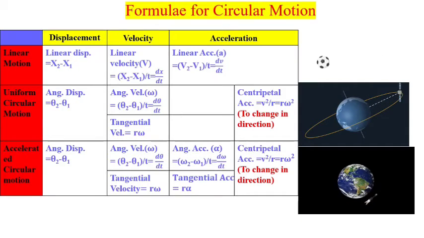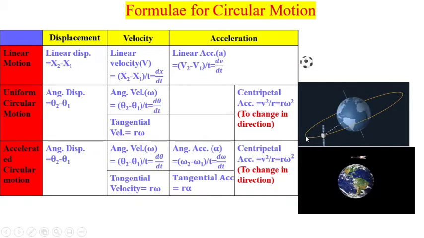Let us summarize this particular thing. Here you can see different types of motions. First is linear motion, second is uniform circular motion, and third is accelerated circular motion. In case of uniform circular motion, there will always be centripetal acceleration because this satellite needs force to change the direction, and that force is provided by gravitational acceleration here.